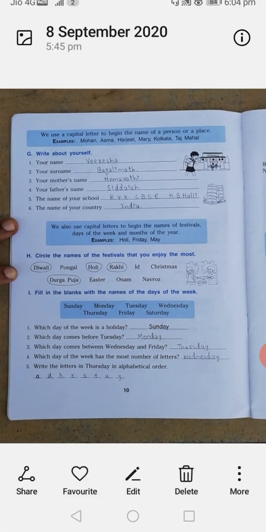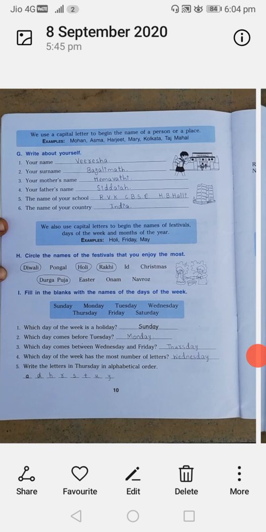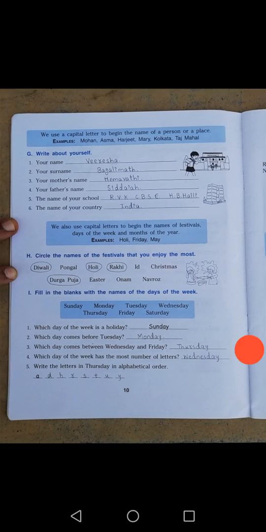First sentence: Which day of the week is a holiday? Which day of the week is a holiday? The answer is Sunday. They have given the answer as Sunday. Yes, Sunday is the holiday. Sunday is a holiday.